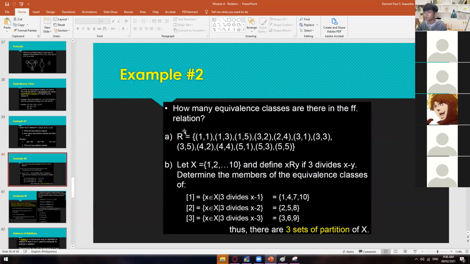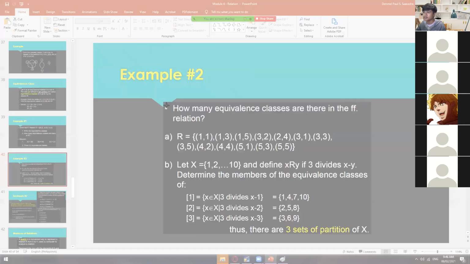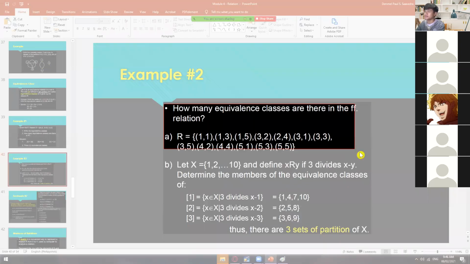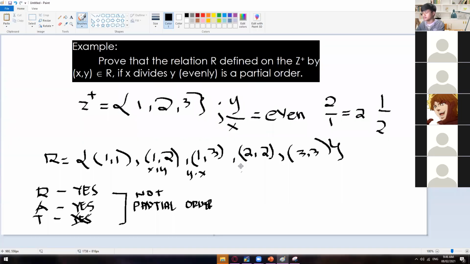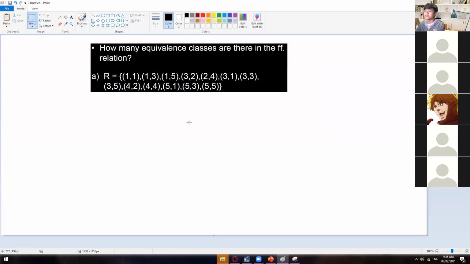Okay, so let's have another example. So how many equivalence classes are there in the following relation? So we have this relation. Okay, so all we need to do is check how many classes are there in this relation. Okay, so listen carefully on this one. Okay, so from here, we have to check all of the distinct elements.